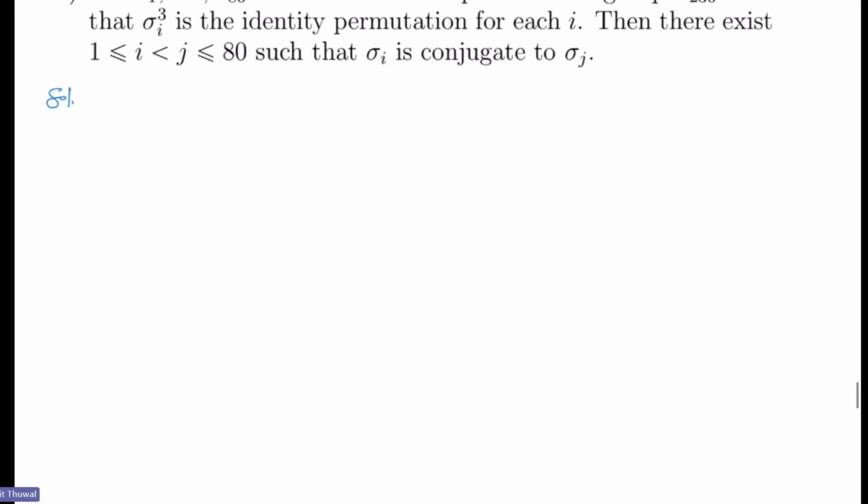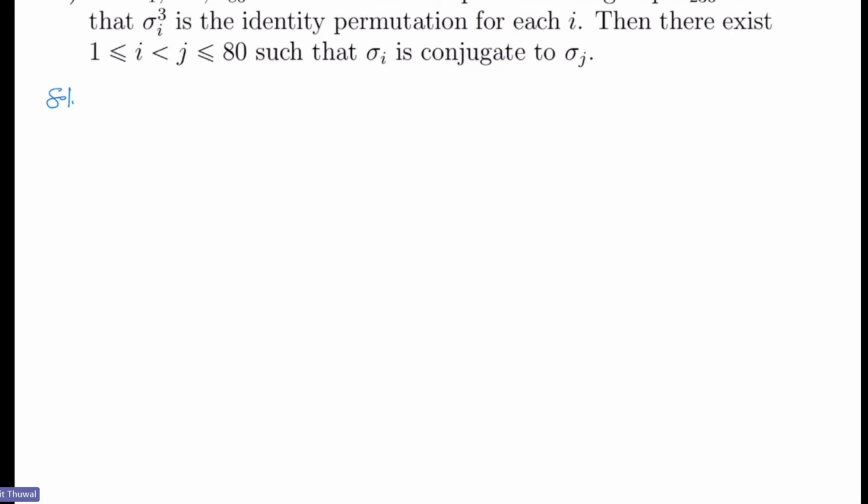Okay, so see, what is given: let sigma 1, ..., sigma t be elements of the permutation group S236 such that sigma i cubed is the identity permutation for each i. Then there exist i and j between 1 and t such that sigma i is conjugate to sigma j. So first of all, what has been given? What I told you is that first you should know what has been given and what your requirement is, what you have to get.